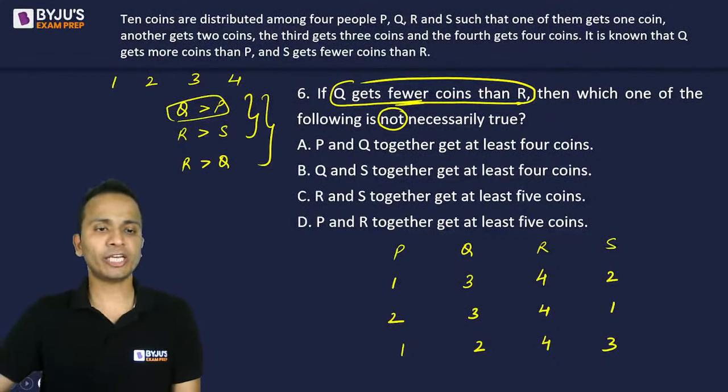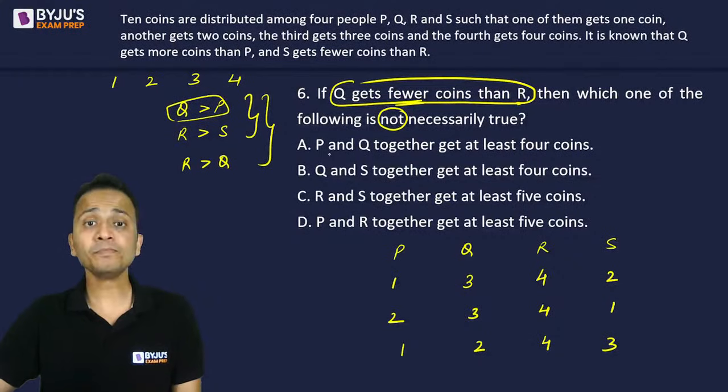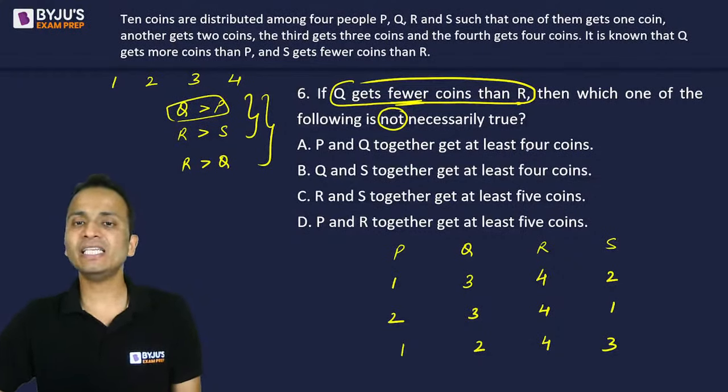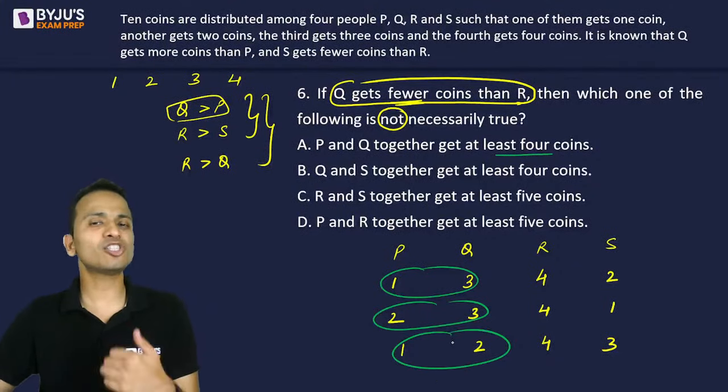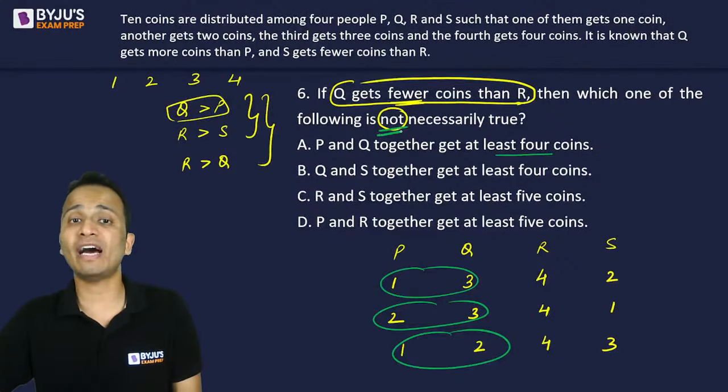Now checking the options one by one. Option A, P and Q together get at least 4 coins. So P and Q together, we have 4, 5 and 3. So P and Q together gets at least 4 coins. Now this is not true and this is what we have to find out.